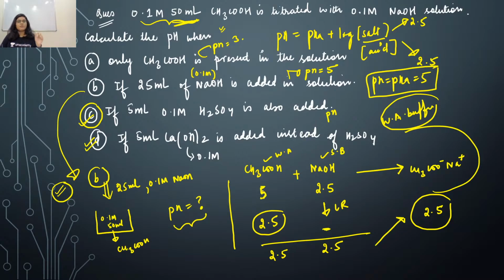And in the third option, what the question is saying, if 5 ml 0.1 molar H2SO4 is also added in the solution, all right? It's also added in the solution.